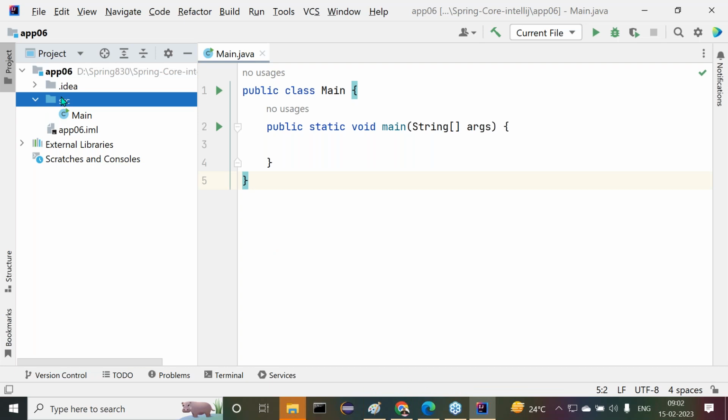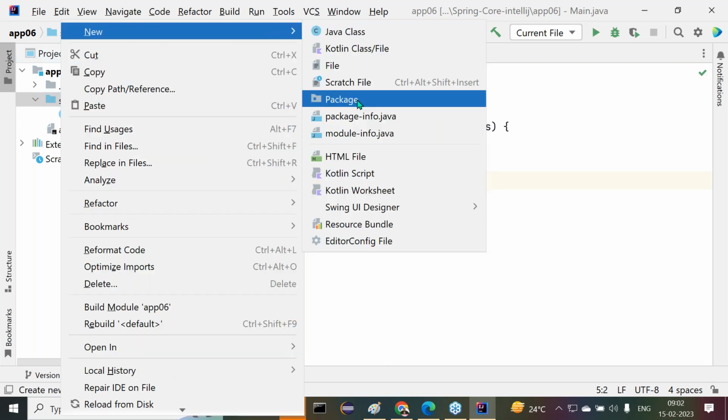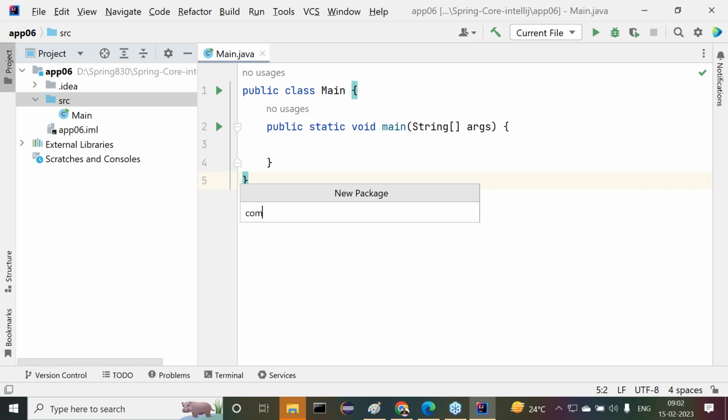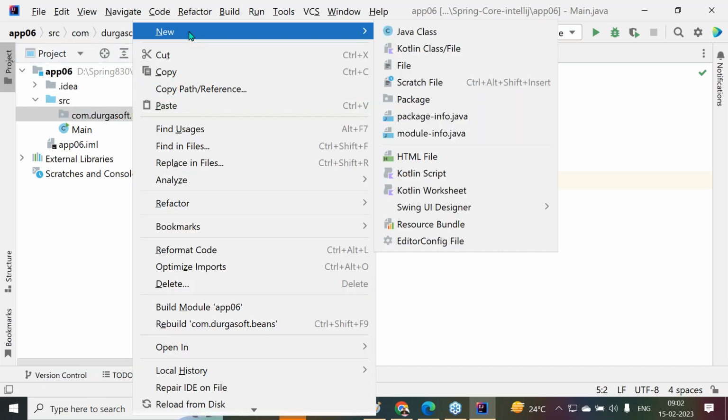Next, let me prepare. Right click on src, new package. What is the package name here? We want to provide com.durgasoft.beans. Beans is the package name. Select it, and inside this I want to create a bean class.